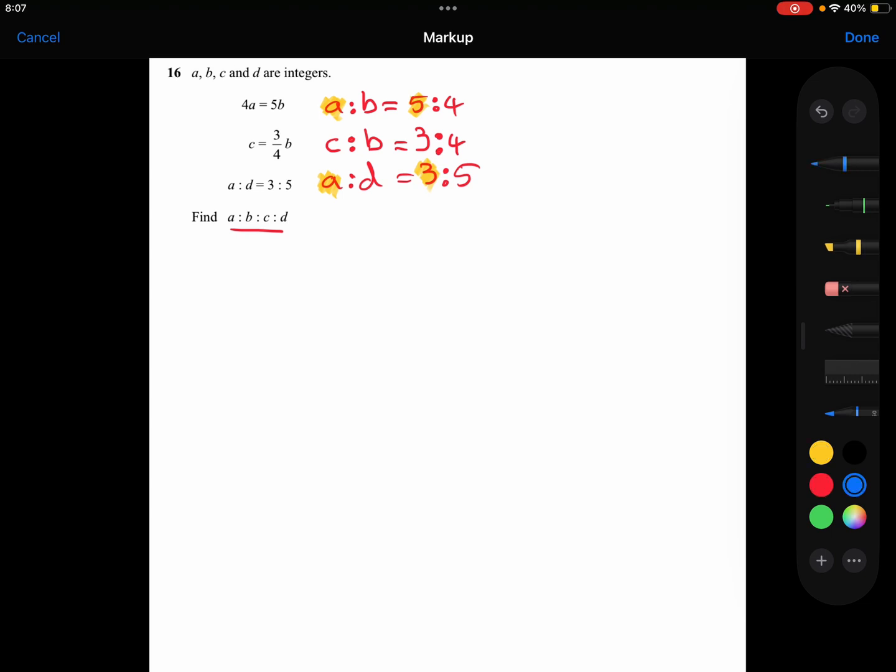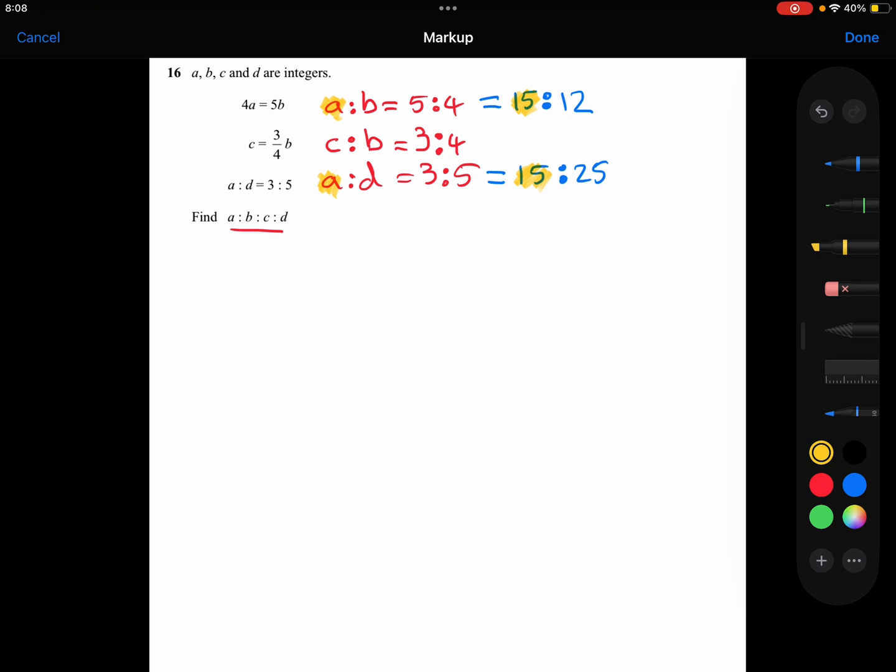So what I'm going to do is I'm going to times that first ratio by 3. 15, the 5 times 3 is 15. The 4 times 3 is 12. I'm going to times the bottom ratio by 5. 3 times 5 is 15. 5 times 5 is 25. And now notice by doing that I've got the A parts of both ratios to be the same number, which is going to allow me to combine those together pretty easily.